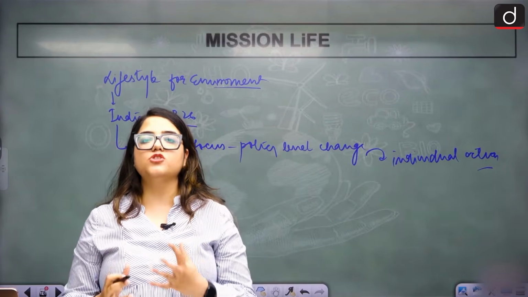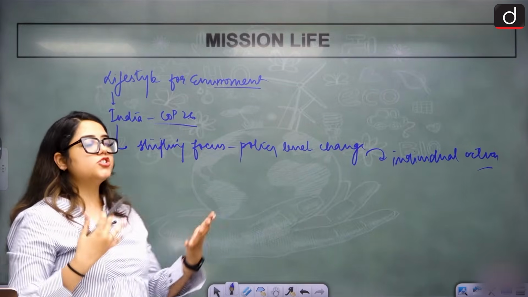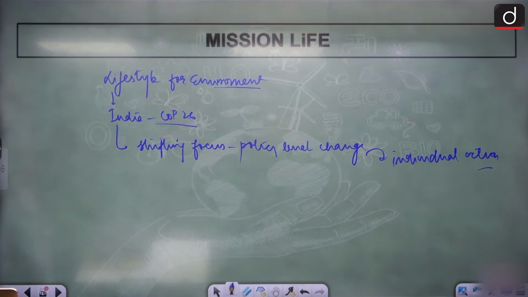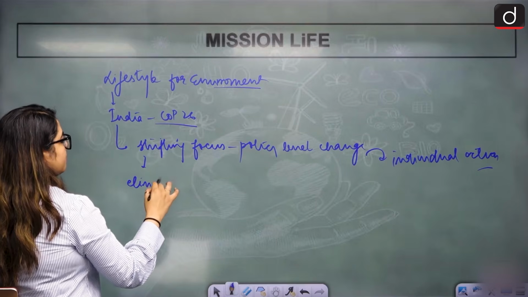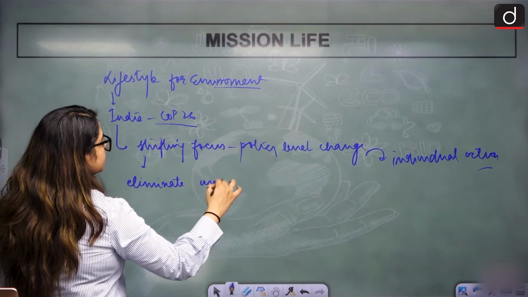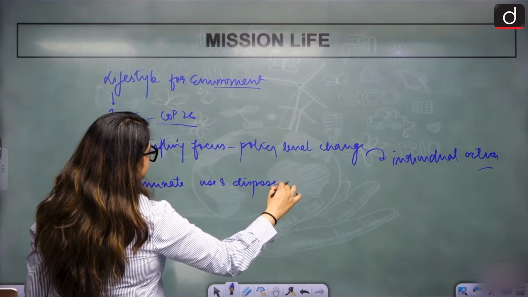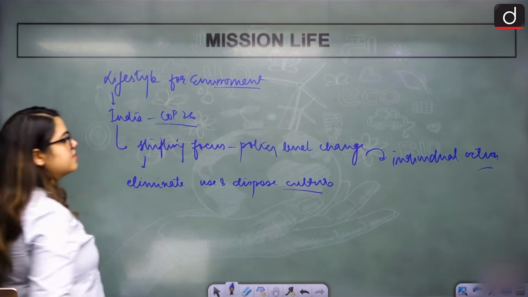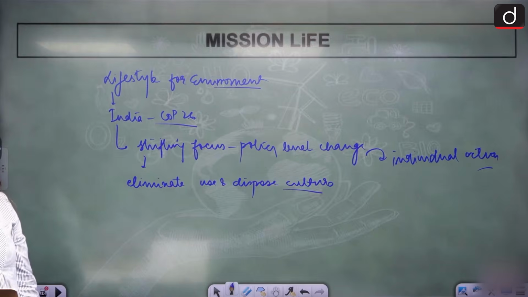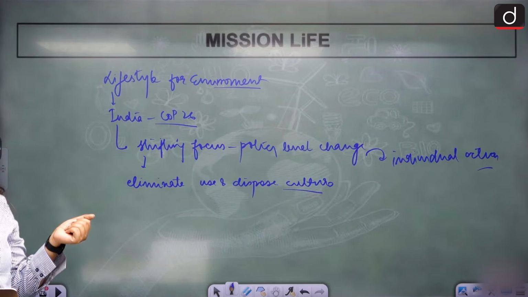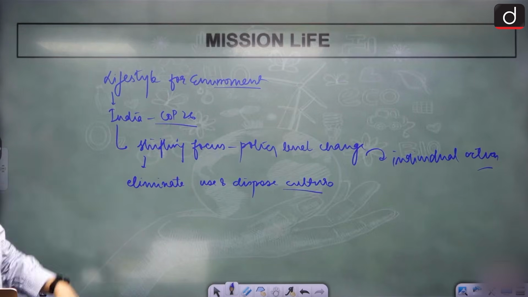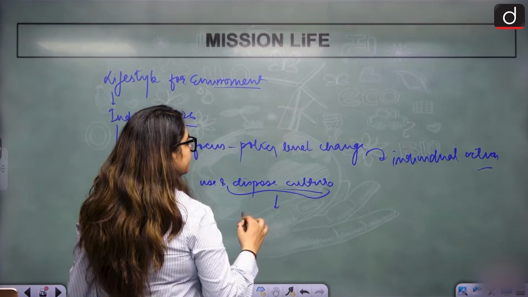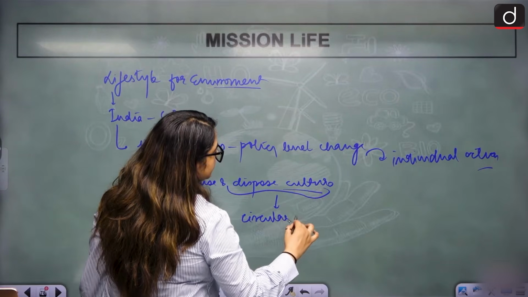And that individual action needs to change. Everybody should change their habits, and that is how the nation is going to change. So we need to definitely eliminate the use and dispose culture, which is effluently leading to greenhouse gases, plastic release, etc. This should be replaced with circular economy.